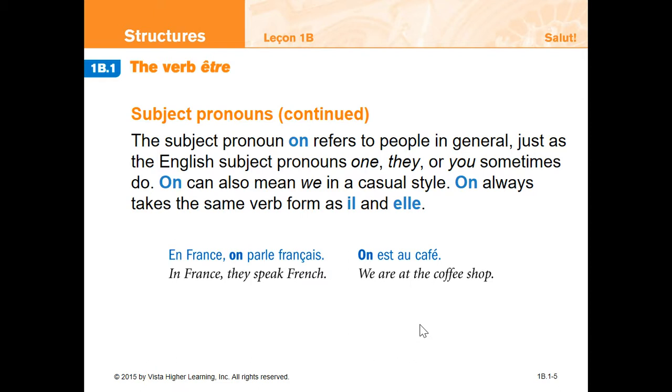For example, "en France, on parle français." In France, they speak French. So see how we use "on" for they? Or "on est au café," we are at the coffee shop. So we can use that in both of those situations pretty easily.